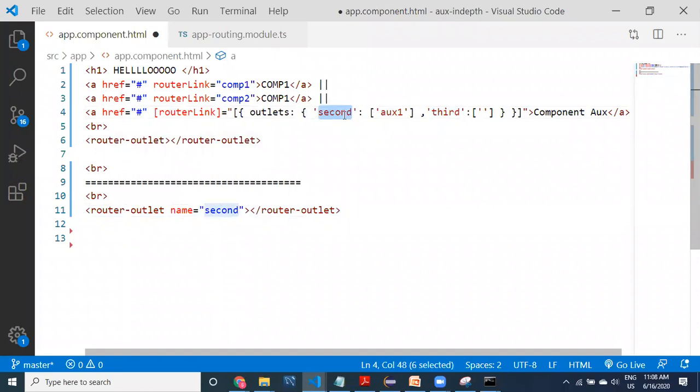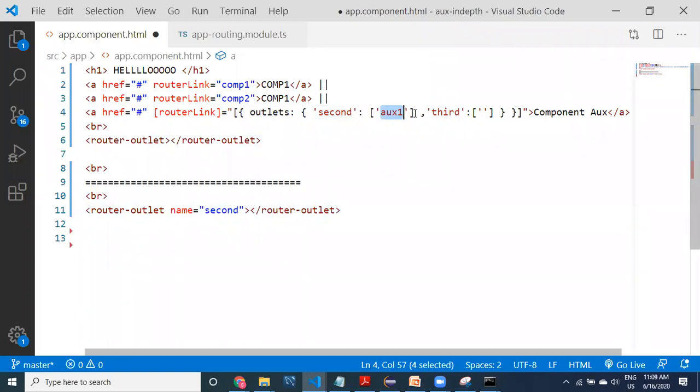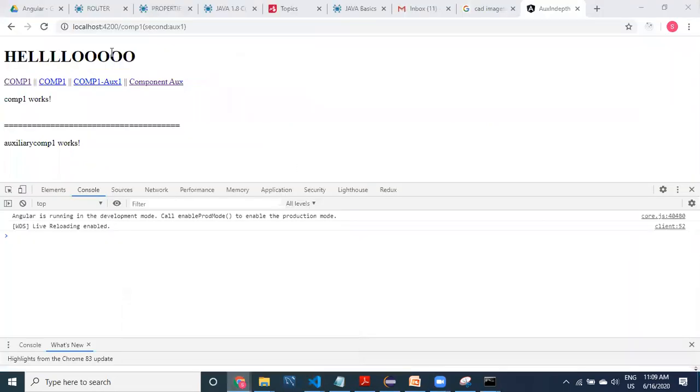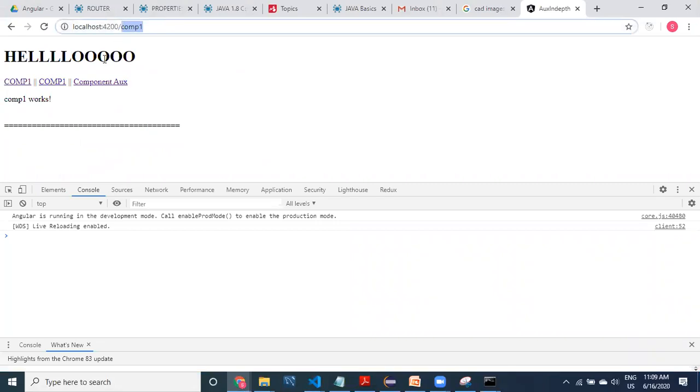And then for this auxiliary router outlet, what component would you like to place? This is a component path, the path we have provided in the routings, right? Within the routings we will be providing it. So we have only one. You don't need to provide the second one. We'll be talking about this. We need to understand more about these things. Let us come to here, and then provide only comp1. Try to call only comp1, only this one.